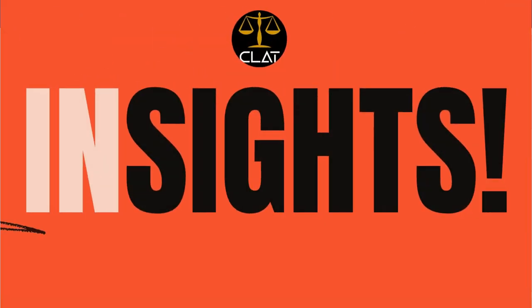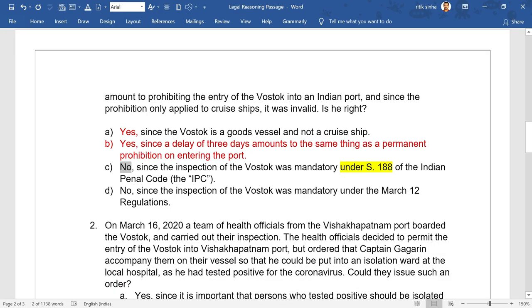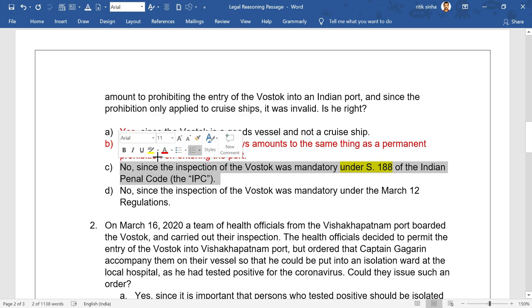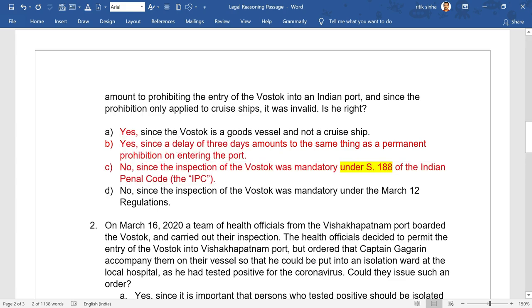See, the first part of the answer is correct, but the reason is not correct. और हमें जो सही आंसर ढूंढना होता है उसमें रीज़न भी सही होना चाहिए और डिसीजन तो सही होना ही चाहिए. ओके, सो क्योंकि सारे ऑप्शंस गलत हैं, so D should be the correct answer, and it says that no, since the inspection of the Vostok was mandatory under the March 12 regulations. This is what we are looking for, right? Okay, so D is the correct option.